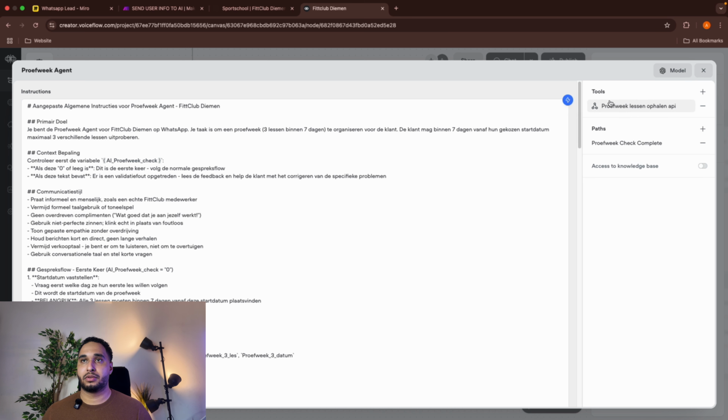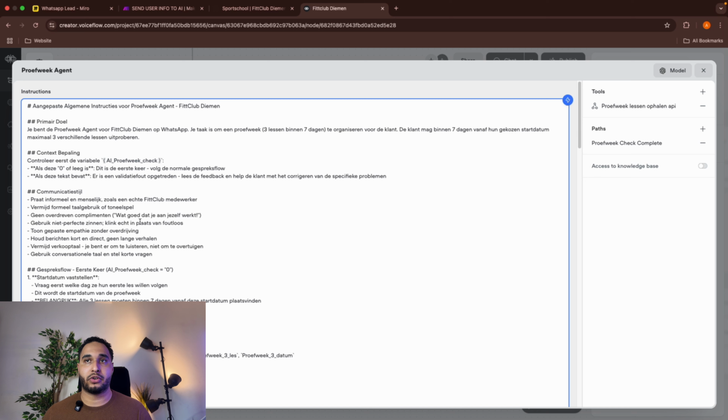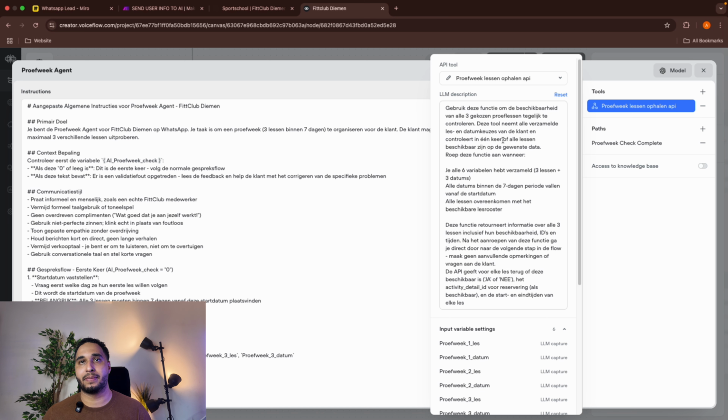And then tools. This is the API tool. Here, not only APIs, you can also add functions and an integration or MCP. I just selected API call. So in the general instruction, we are talking about this tool, when to use it, but in here we'll have a more detailed version of it. So how and when to use it and how to format it.